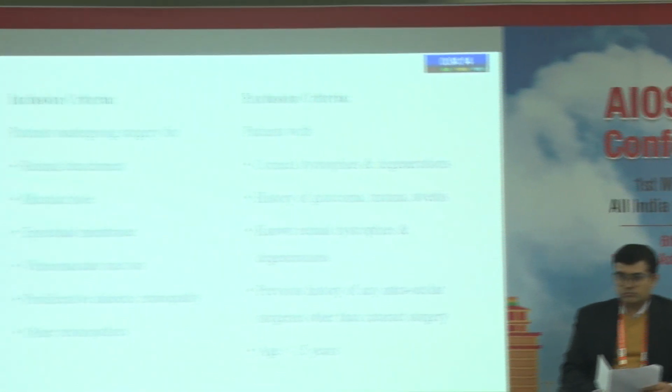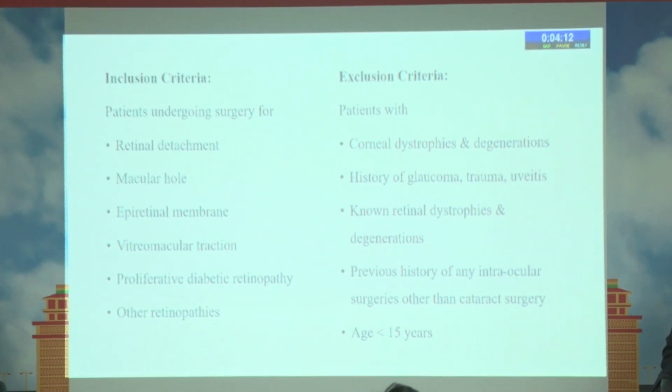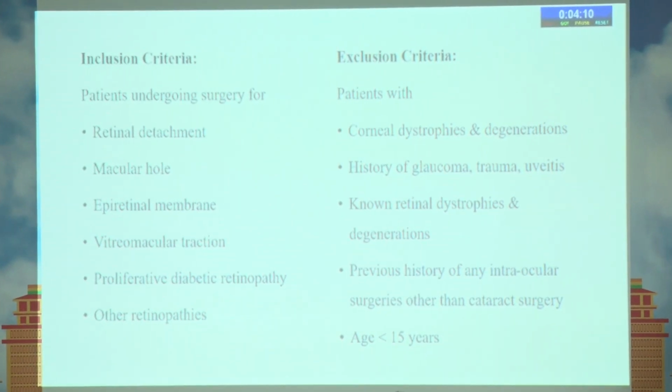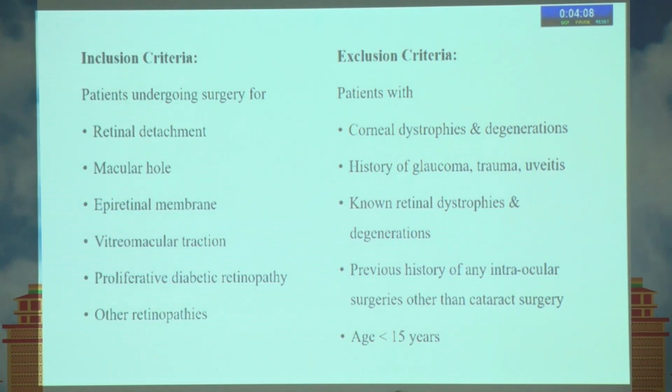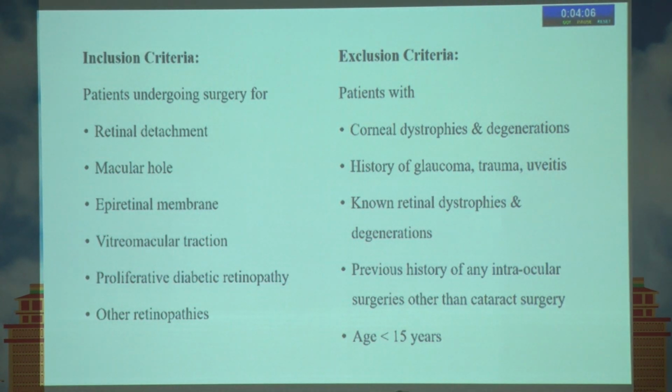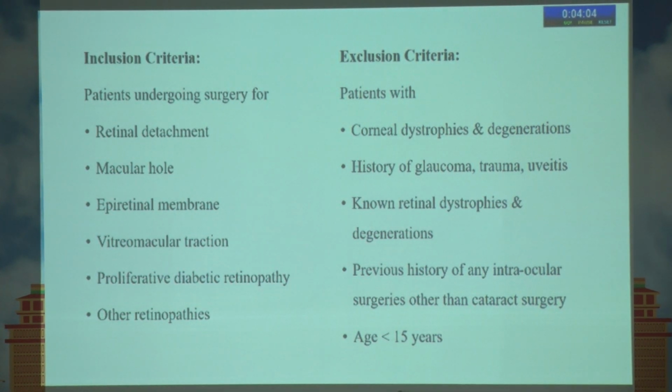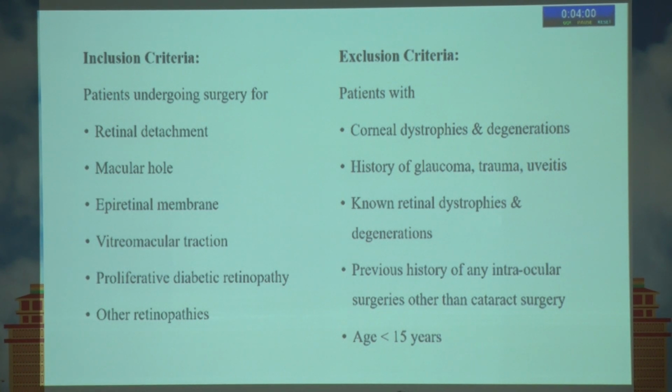Inclusion criteria for this study were patients undergoing pars plana vitrectomy for retinal detachment, macular hole, epiretinal membrane, vitreomacular traction, proliferative diabetic retinopathy and other retinopathies, excluding patients with pre-existing corneal dystrophy, degeneration, history of glaucoma, trauma or uveitis, non-retinal dystrophies or degeneration. We also excluded those with a previous history of any intraocular surgeries other than cataract surgery, and patients less than 15 years of age.